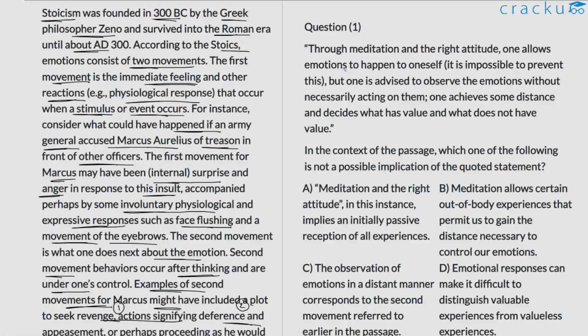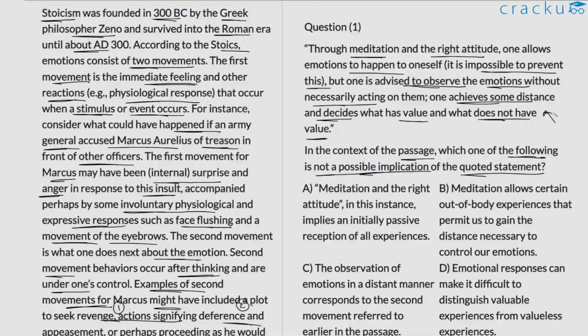Question number 1. Through meditation and the right attitude, one allows emotions to happen to oneself. It is impossible to prevent this, but one is advised to observe the emotions without necessarily acting on them. One achieves some distance and decides what has value and what does not have value. In the context of the passage, which one of the following is not a possible implication of the quoted statement? So basically, the question requires us to find a choice that is not consistent with what is being discussed here.